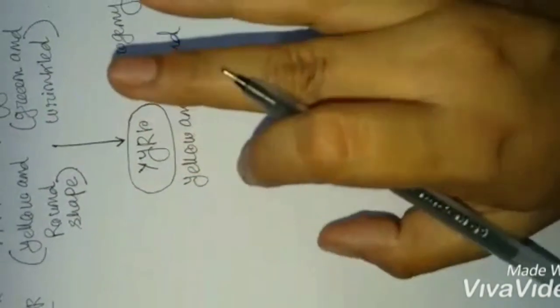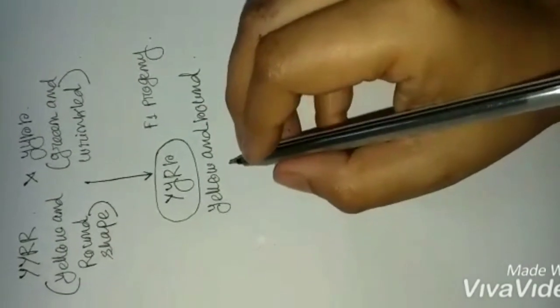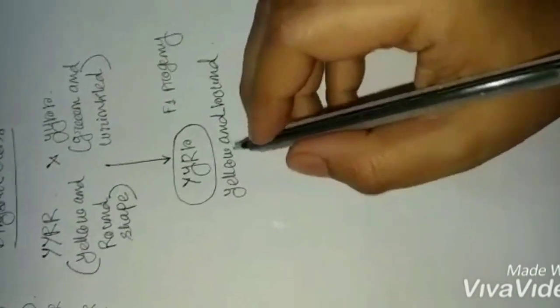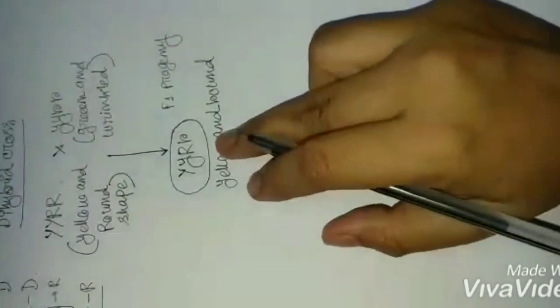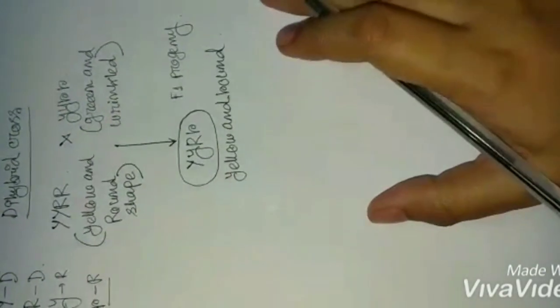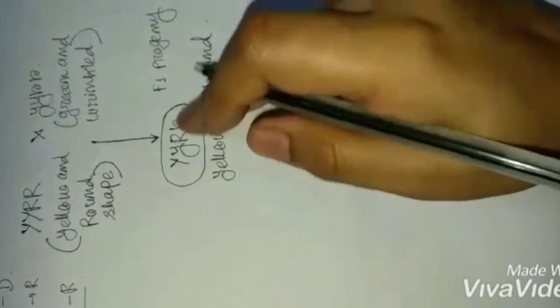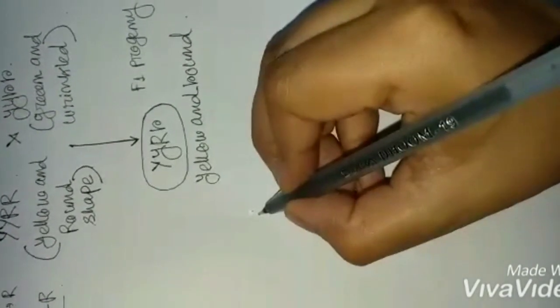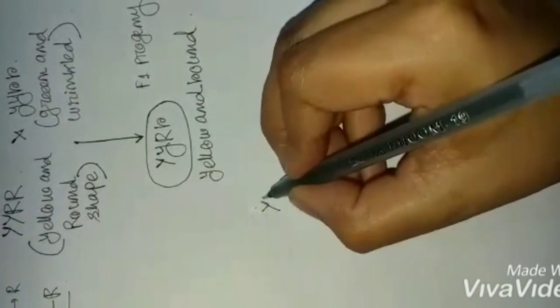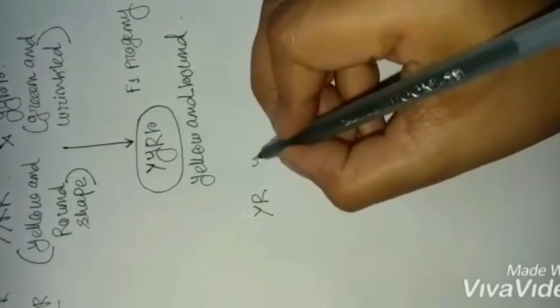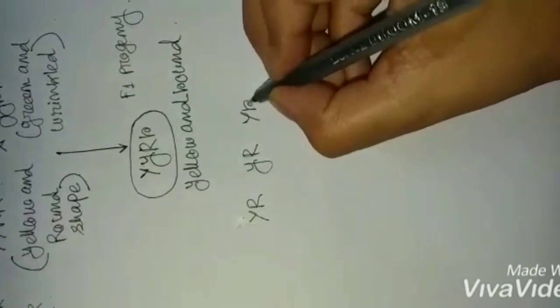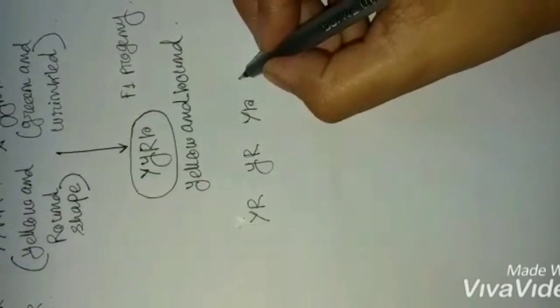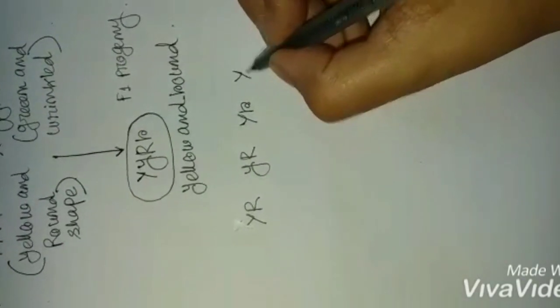Okay, so now he then self-pollinated the F1 progeny and obtained 4 different traits. Okay, so let's do the Punnett square for this. So what can be the gamete compositions? The gamete compositions can be capital Y, capital R, small y, capital R, small y, small r, and capital Y, small r.